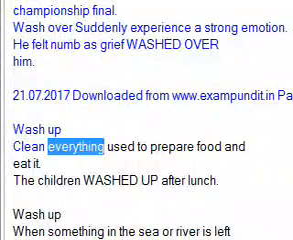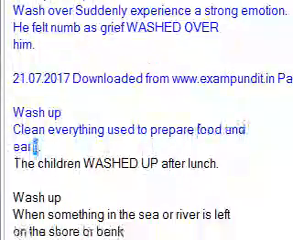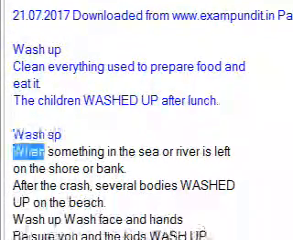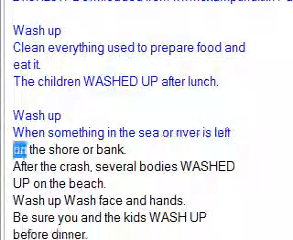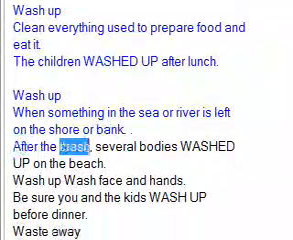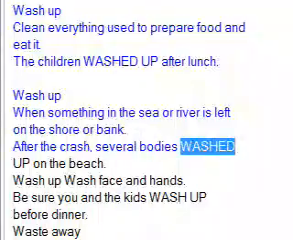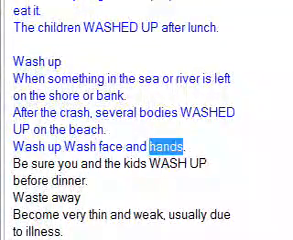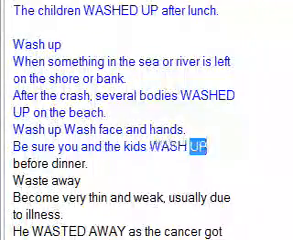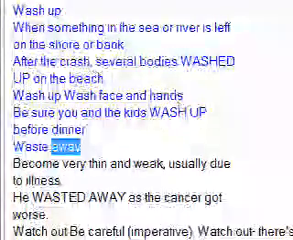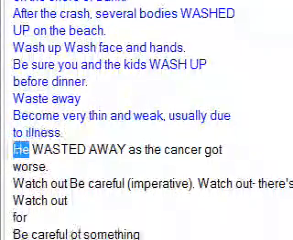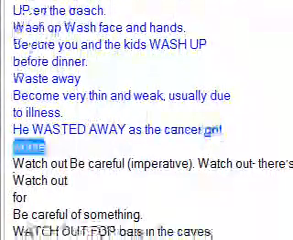Wash up: clean everything used to prepare food and eat it. The children washed up after lunch. Wash up: when something in the sea or river is left on the shore or bank. After the crash, several bodies washed up on the beach. Wash up: wash face and hands. Be sure you and the kid wash up before dinner. Waste away: become very thin and weak, usually due to illness. He wasted away as the cancer got worse.